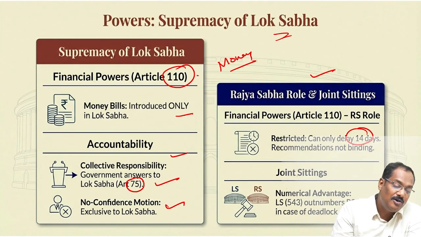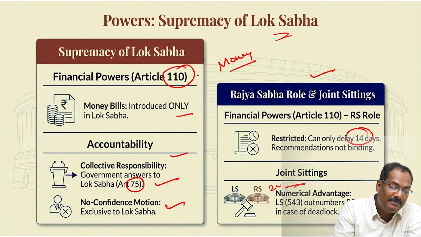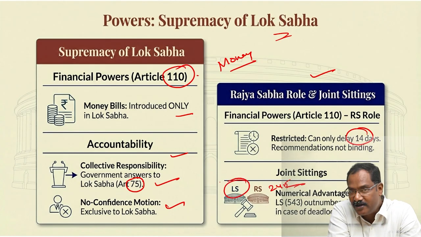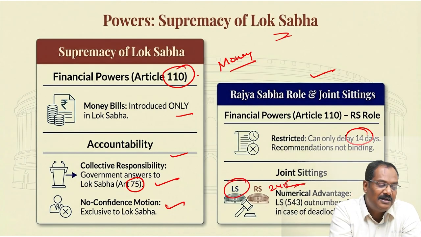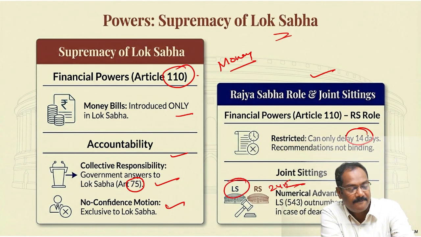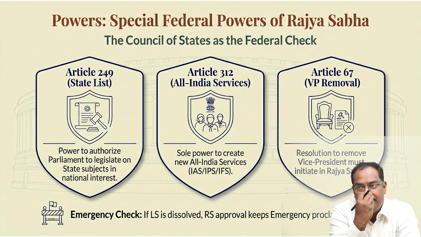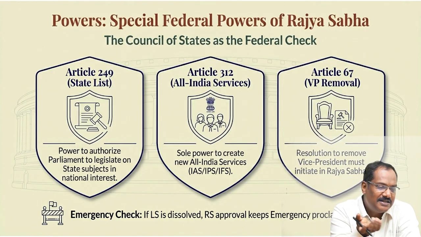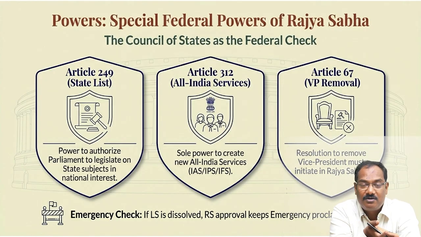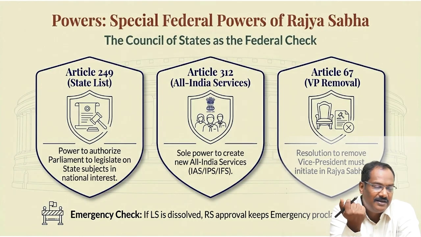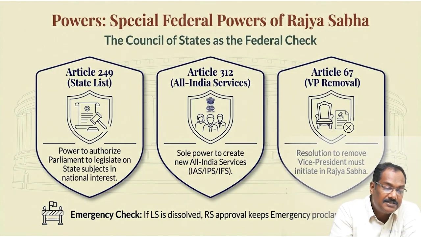And in numerical strength also, the Rajya Sabha has just 245 members, whereas the Lok Sabha has 543 members. So that is why we are saying it is the supremacy of the Lok Sabha. Normally the Rajya Sabha is known as the delaying house because there are elders, they want to give some time. But otherwise, in the ordinary bill or the constitutional amendment bill, they have equal power. Still, the Rajya Sabha has some special powers. What are the special powers?